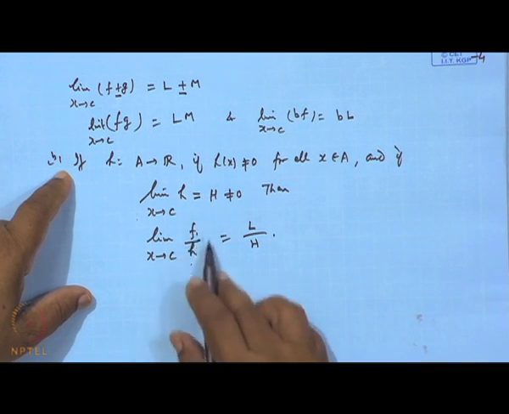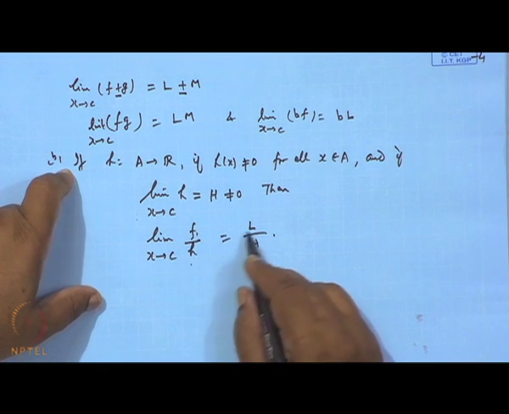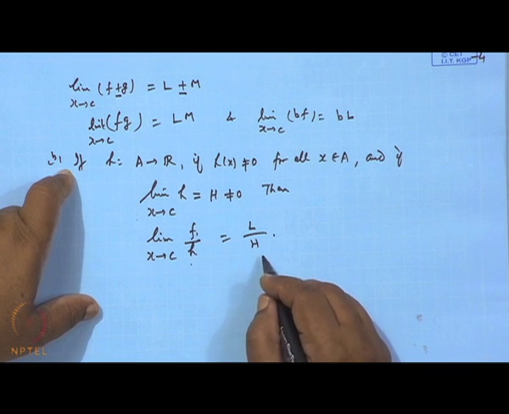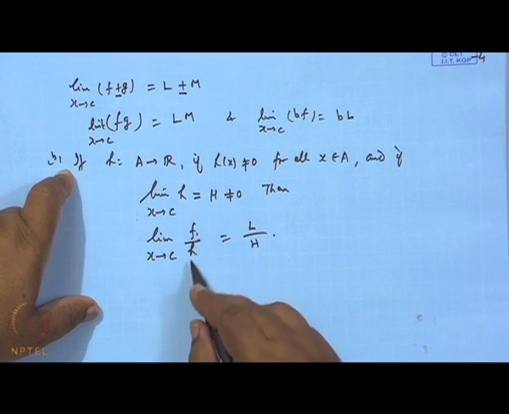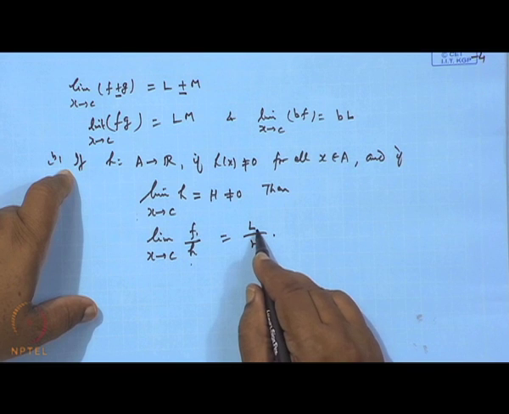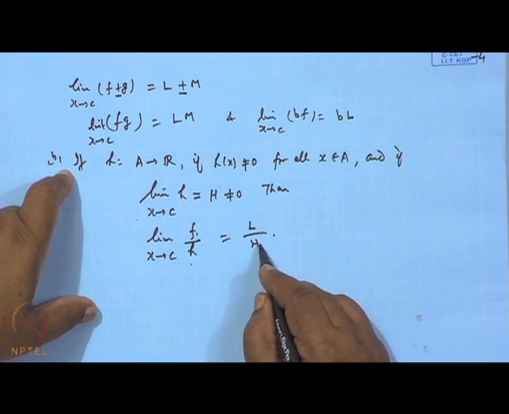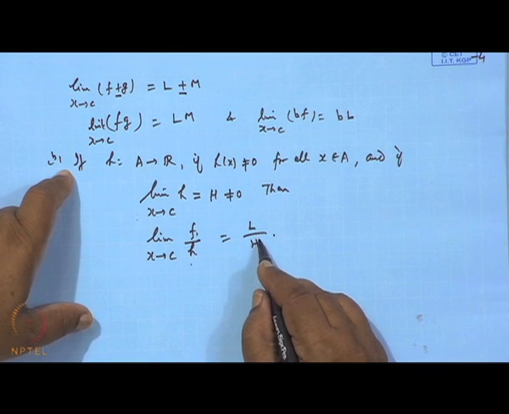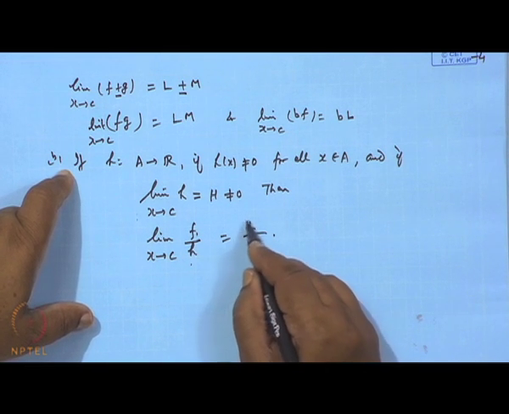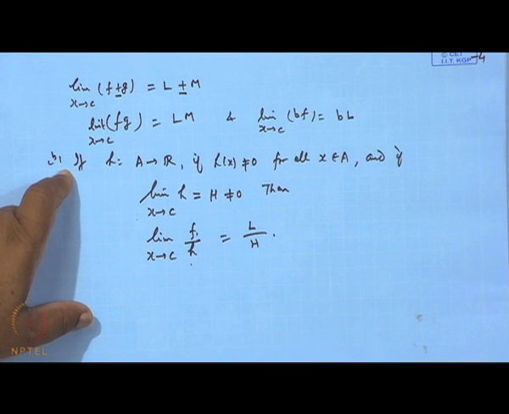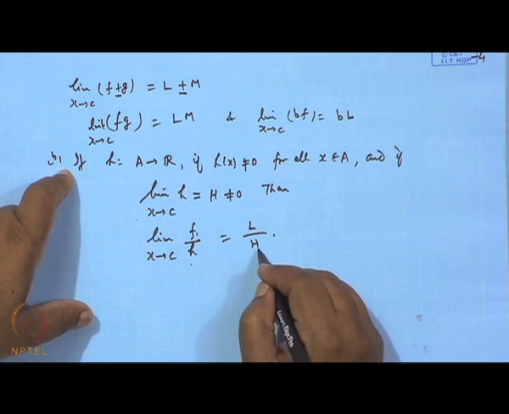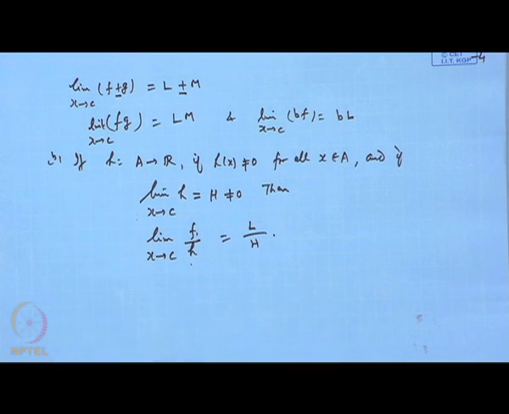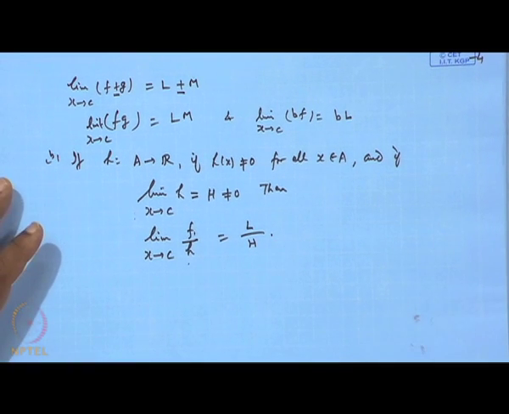So, what we say is that whenever the limiting behavior of the function h is different from 0, and particularly in the case of a ratio, when h is different from 0, then only can we say the limit exists, because if h is different from 0, even if L is 0, the limit will come out to be 0. But if L is also 0 and h is also 0, then the problem occurs. So, we put this restriction on it.